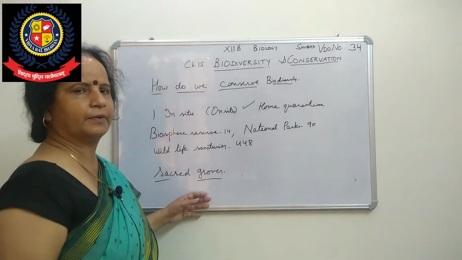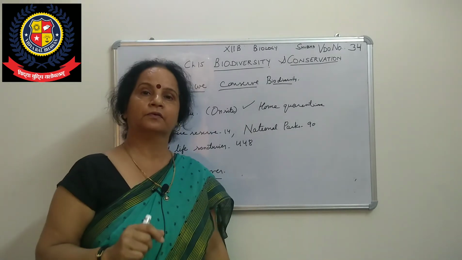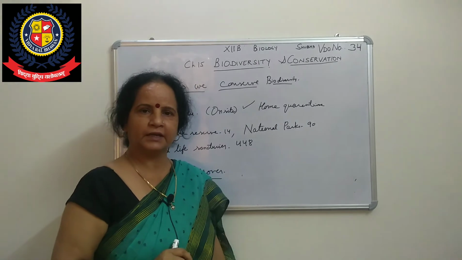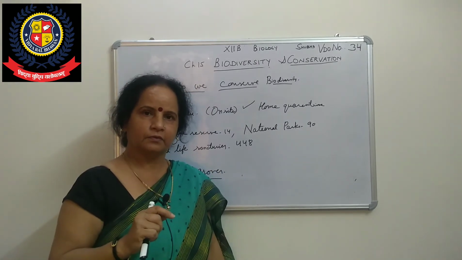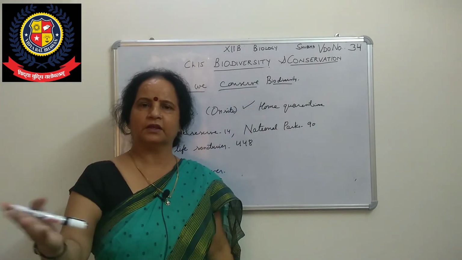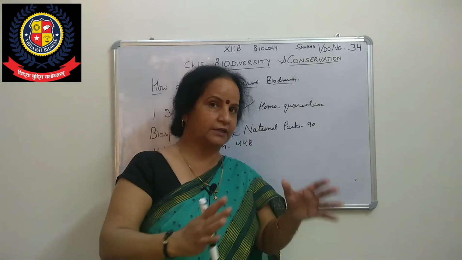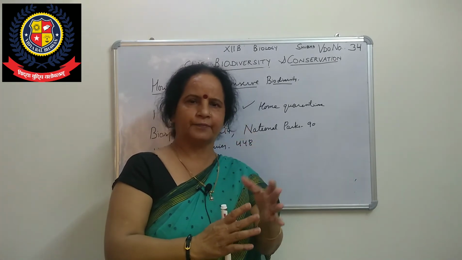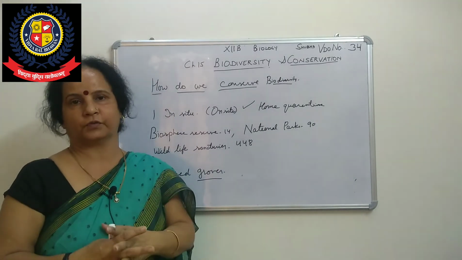One more example, and this is not given in the book, I am telling you. Whatever the Salman Khan case, do you remember it? He hunted that black deer. Why that case? Because the people of Rajasthan worship that particular animal, it is religious, just as we think about the cow. So they are protecting that black deer, and the chinkara, I think it is named chinkara, only because of the religious point of view.